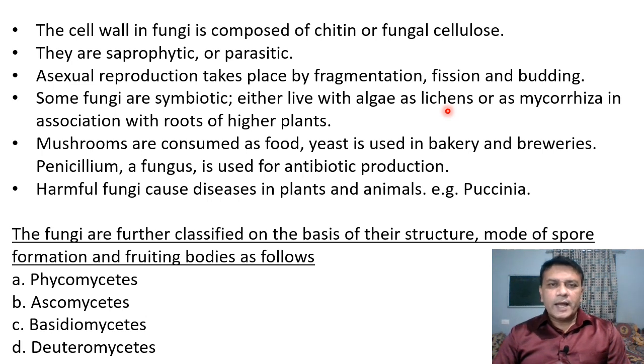So some fungi are symbiotic and they form association with algae and are called lichens. Algae and fungi come together, then fungi absorb water and provide it to the algae, while algae provide some amount of nutrients to the fungi, and such a common structure is called lichens.